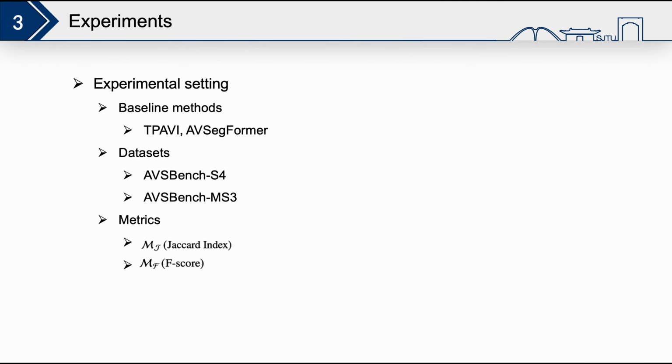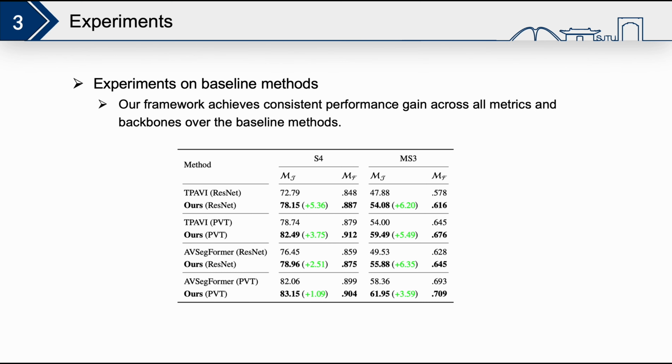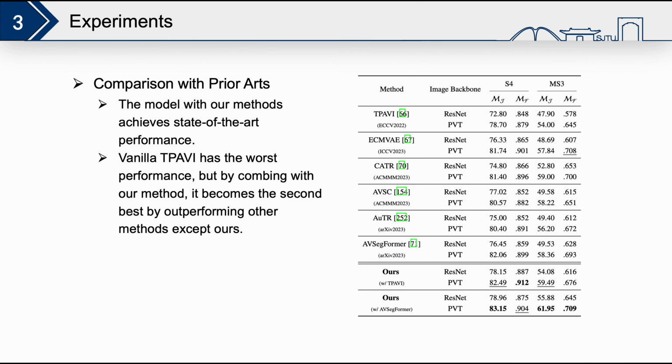To verify the effectiveness of the method, we perform experiments based on two representative baseline methods, including TPAVI and AV-SegFormer, with AVSBench datasets. The quantitative results show that our framework achieves consistent performance gain across all metrics and backbones over the baseline methods. Moreover, compared with prior arts, the model with our method achieves state-of-the-art performance.